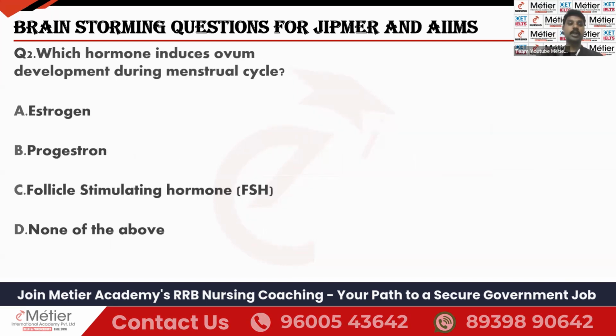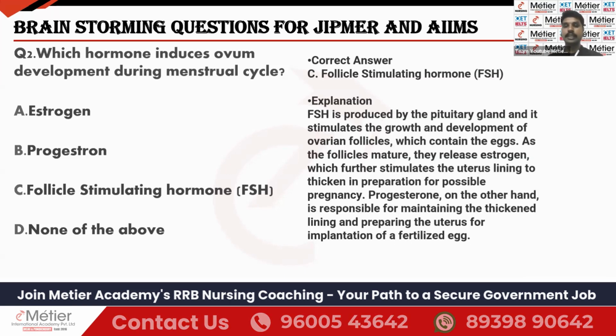Next question. Which hormone induces the ovum development during the menstrual cycle? Options: estrogen, progesterone, FSH, that is follicle stimulating hormone, none of the above. The correct answer is FSH, option C. FSH is produced from the pituitary gland. The pituitary gland stimulates the ovarian follicles, which contain the eggs. The follicle matures and then releases estrogen.